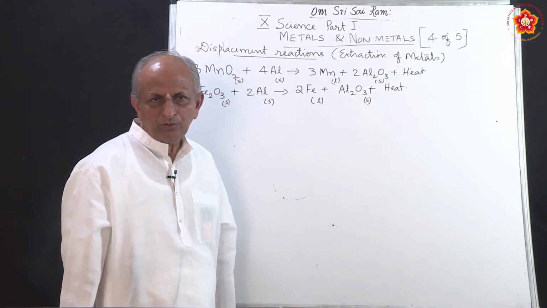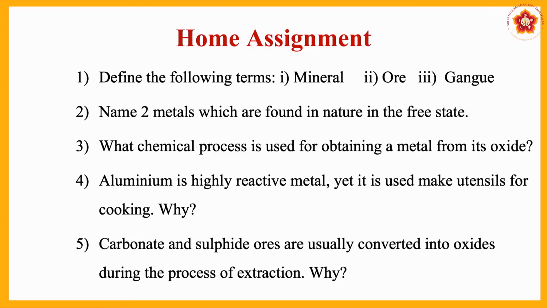Coming to some home assignments on this chapter, we have the first question: define the following terms: mineral, ore, gangue. Second one, name 2 metals which are found in nature in the free state. Third one, name the chemical process for obtaining a metal from its oxide. You have to name it. Fourth one, aluminum is a highly reactive metal, yet it is used to make utensils for cooking. Why? Fifth one, carbonate and sulfide ores are usually converted into oxides during the process of extraction. Why?